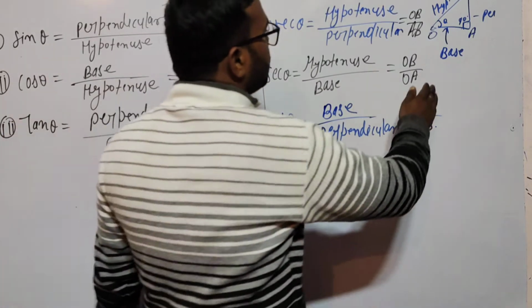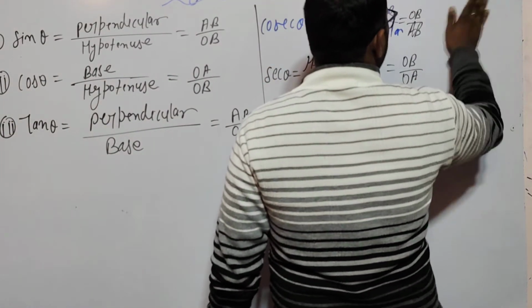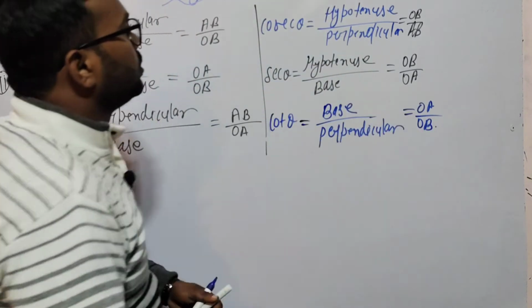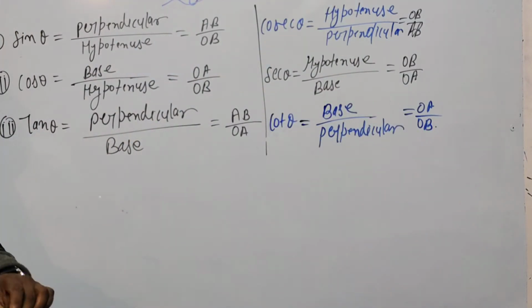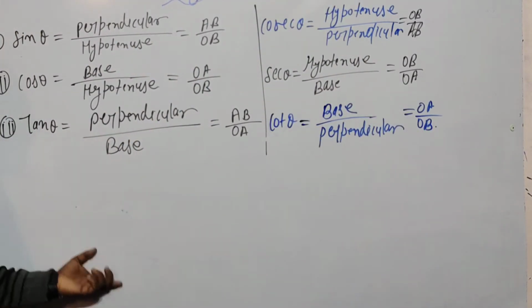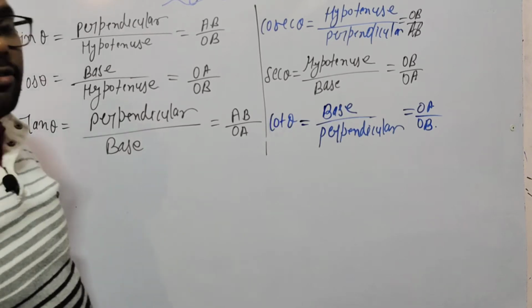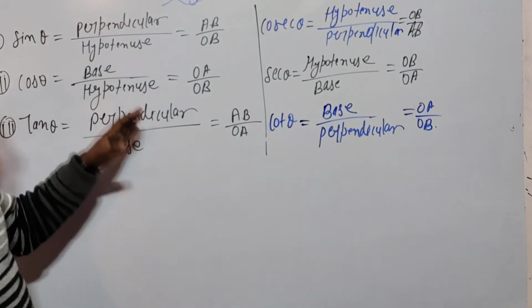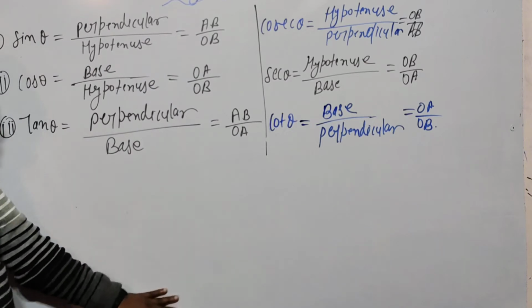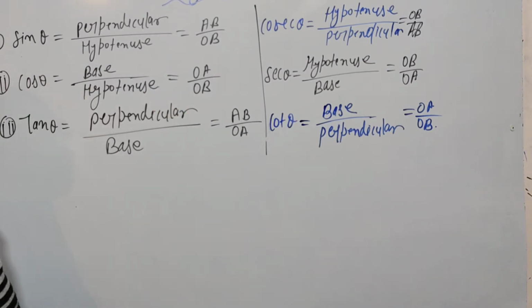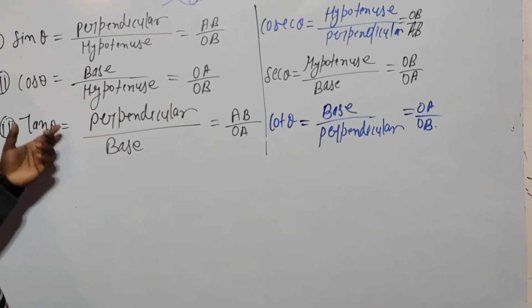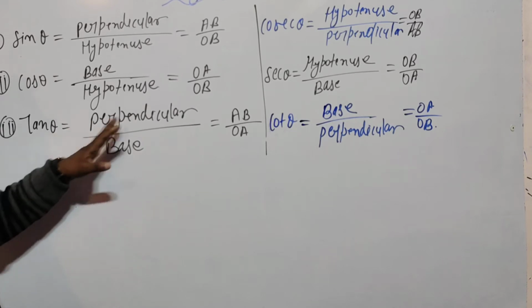I am erasing this, so take a screenshot or note it down fast. This is very important. After this table I will tell you the relation between sine theta, cos theta and tan theta, and between tan and cot theta.